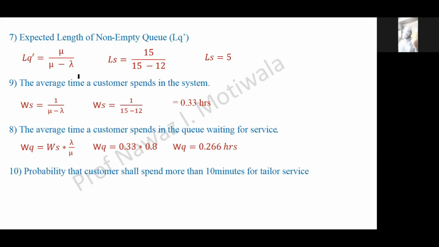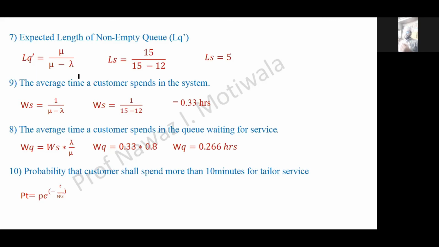Then the probability that a customer shall spend more than 10 minutes for tailor service. We have again the relation for this. P of time greater than t is equal to rho E raised to minus t divided by WS. Again you have to just substitute the values of t, that is 10 minutes, which is given in the question, in this equation, because the rho value we already calculated in the first step, that is 0.8.